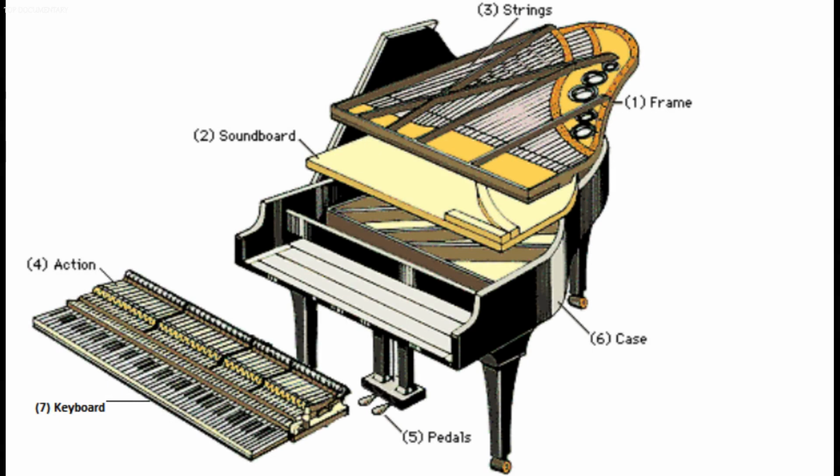Parts of a piano. A standard piano has 7 main parts: strings, keyboard, action, pedals, frame, soundboard, and case. The case covers the strings, action, frame, and soundboard. The keyboard and pedals are attached to the outside of the case.